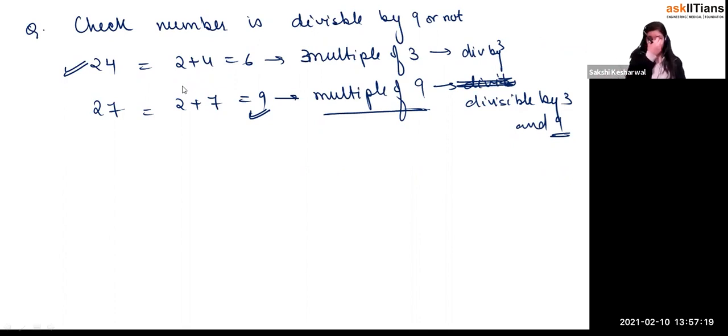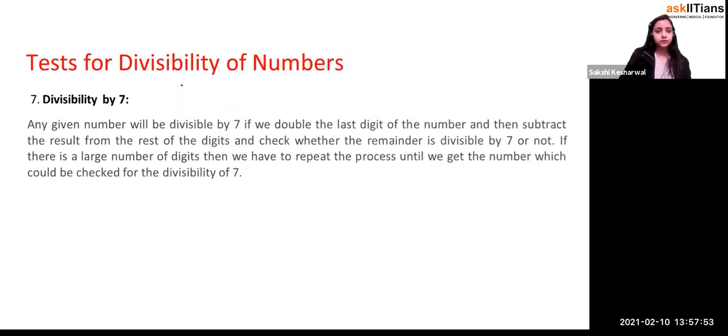See, right now you got 6 as the answer. I'll give you an example: 15 is divisible by 3. If you add the digits, 1 plus 5 is 6, a multiple of 3, so 15 is divisible by 3. But can I say that 15 is divisible by 9? No, because 1 plus 5 equals 6, which is not a multiple of 9. So if any number is a multiple of 9, it's definitely divisible by 3 as well. But if after adding the digits the sum is a multiple of 3 only, it is divisible by 3 only, right? Not by 9.